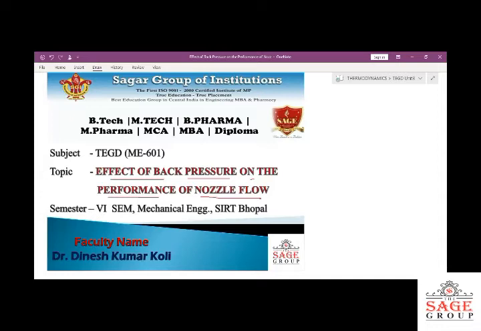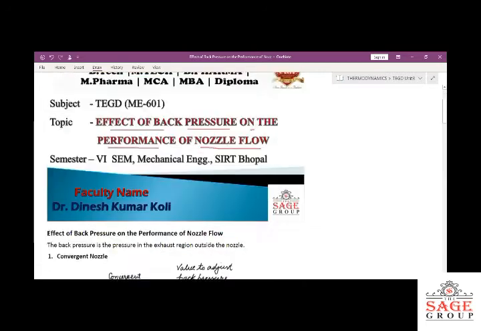as well as the critical properties, in which we discussed the relations between temperature, pressure, and density, the density ratios for the stagnation as well as critical properties. The critical properties are the properties which correspond to Mach number equal to 1. Today we will discuss the effect of back pressure.